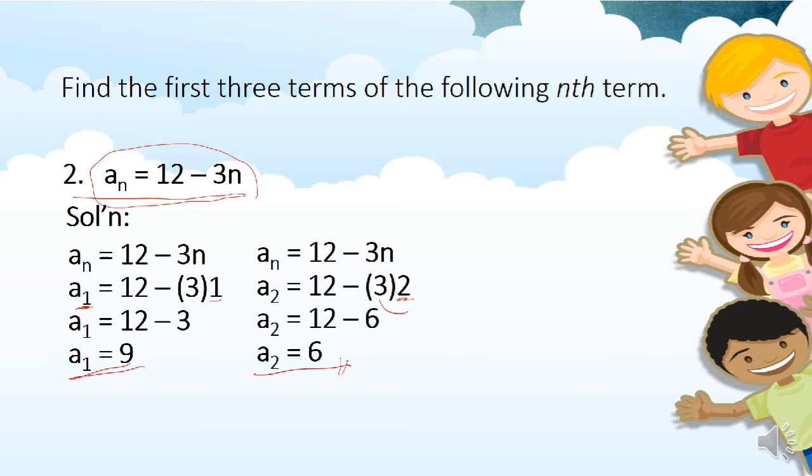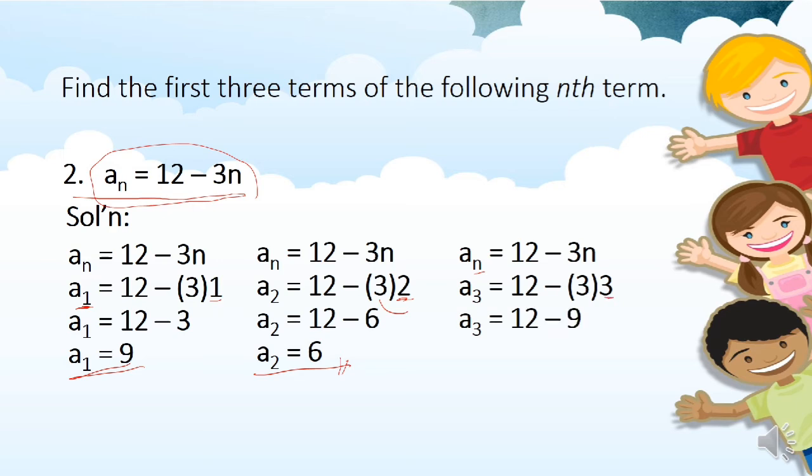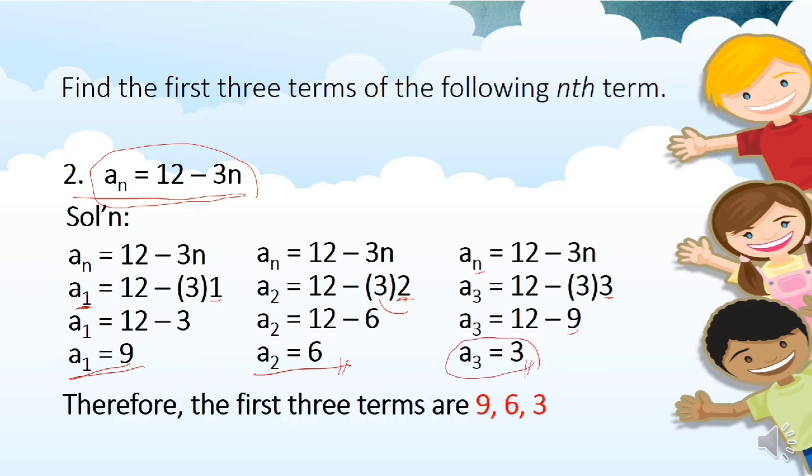And for the third term naman, we will substitute 3 to the variable n. So, n is 3. Since third term ang isolve natin, so a sub 3 equals 12 minus 3, substitute natin 3 kasi third term to n. Then, 3 times 3 is 9. 12 minus 9 is 3. And for the third term, we have 3. So, therefore, the first 3 terms are 9, 6, 3.